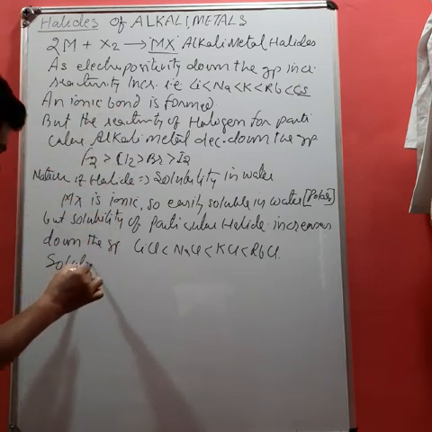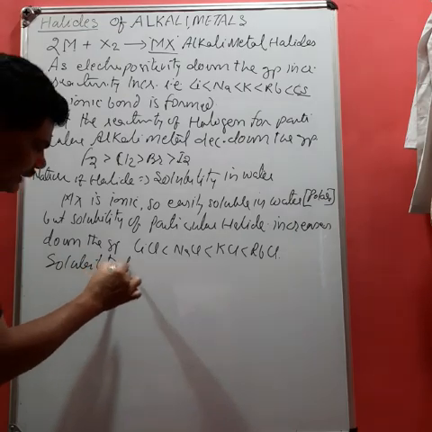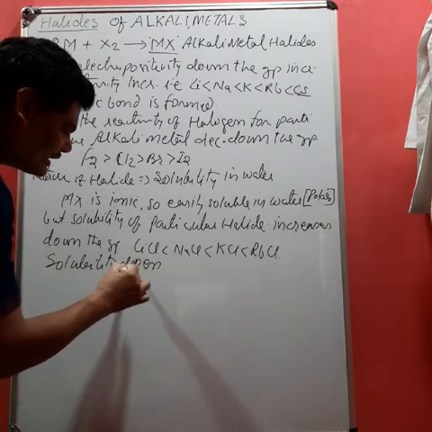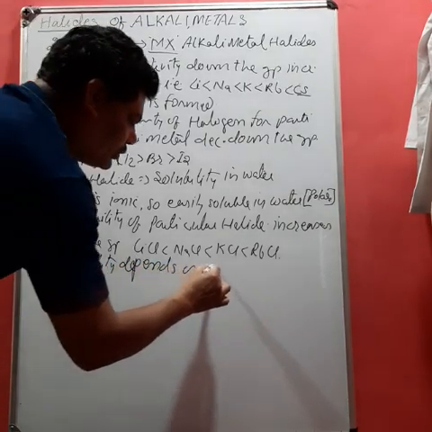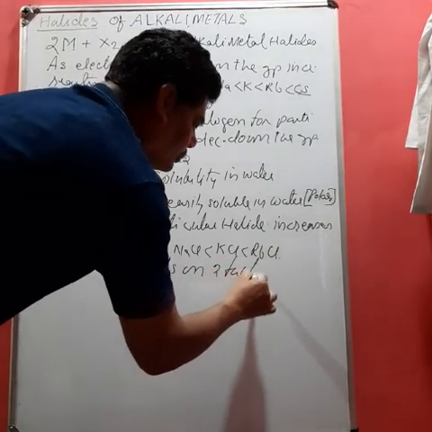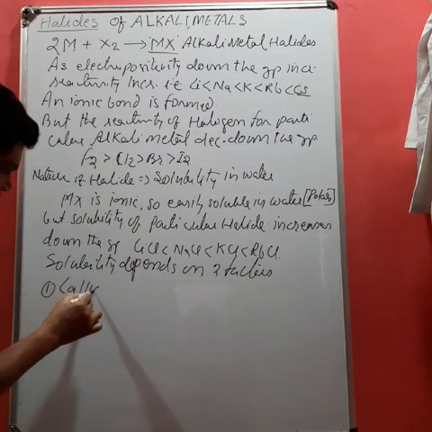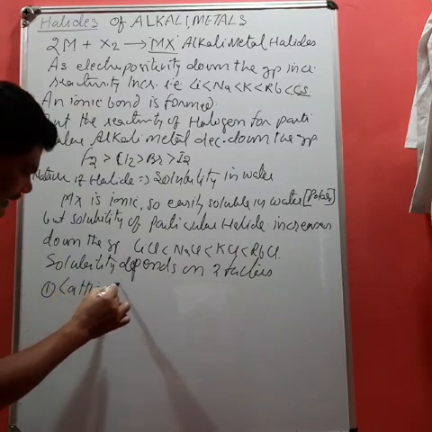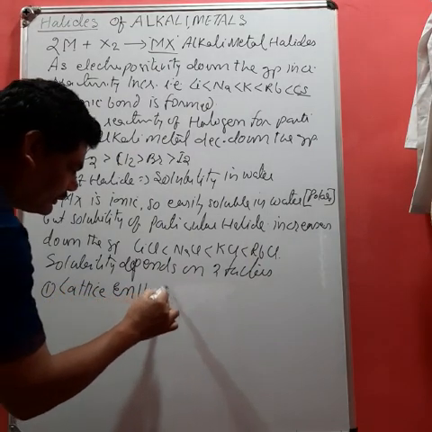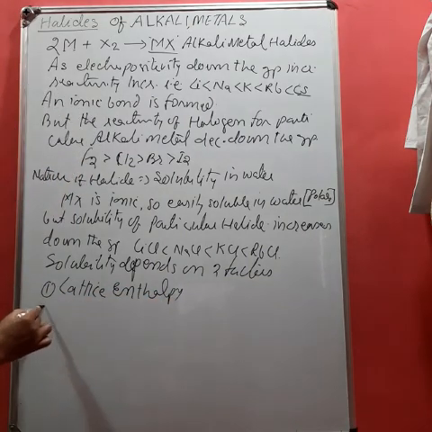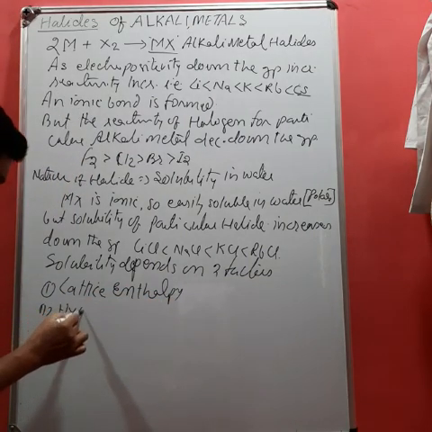Solubility depends on two factors. First one, lattice enthalpy. Second one, hydration enthalpy.